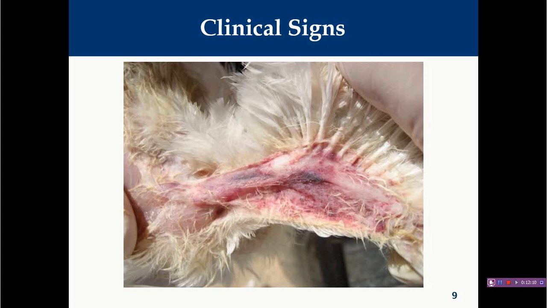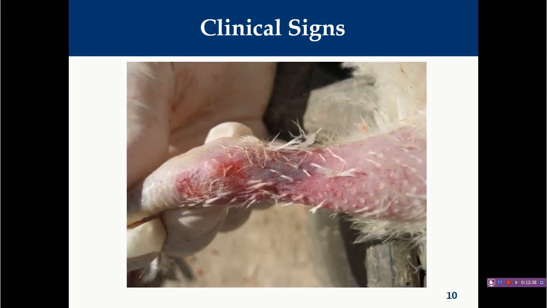Here you can see this is a better picture where you can see this is the wing, right, and just beneath the epidermis, particularly beneath the skin layer in subcutaneous tissue, you will find ample amount of hemorrhage, multifocal to coalescing hemorrhages. When these hemorrhages become slightly older, 1 or 2 days after, they show slightly bluish discoloration of the skin, so the name given is blue wing disease. Here you can see other sites where you will find such bluish discoloration due to hemorrhages.